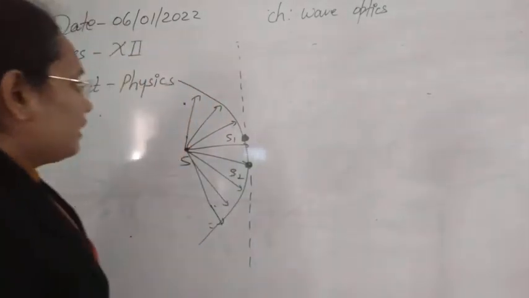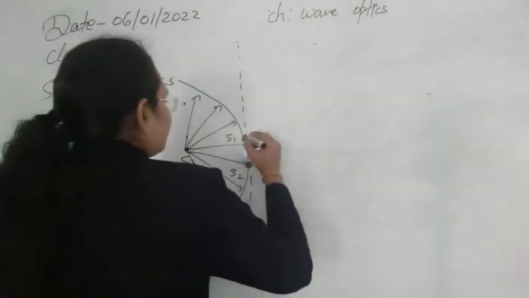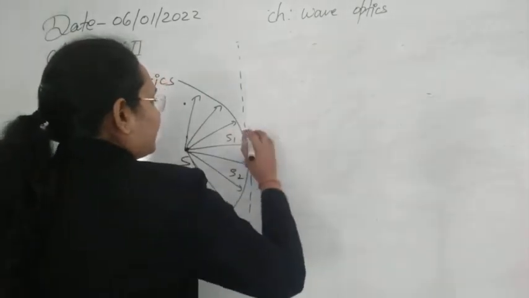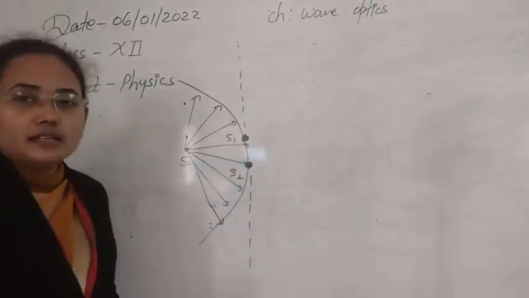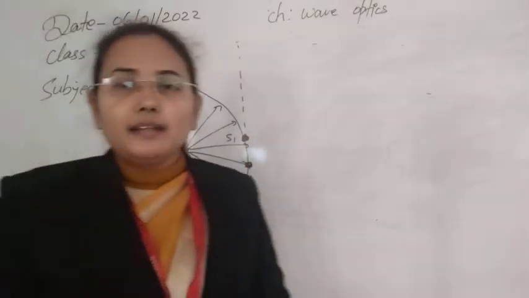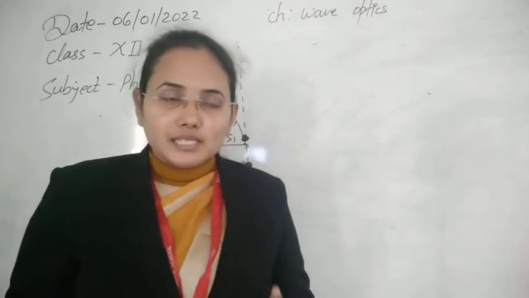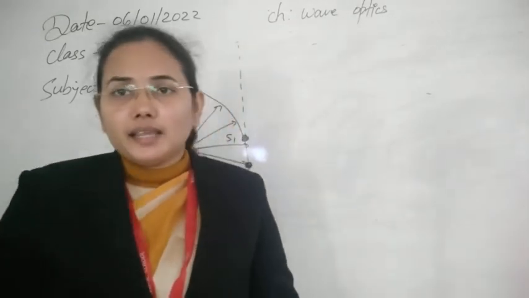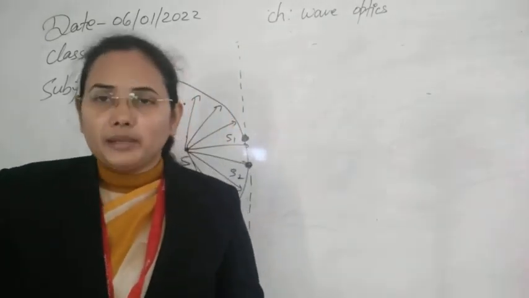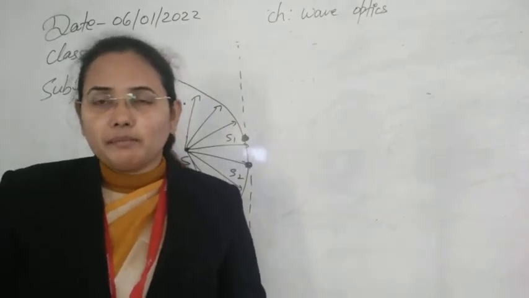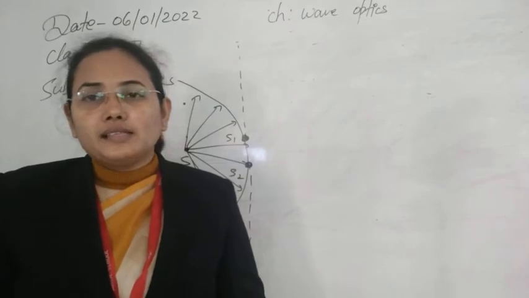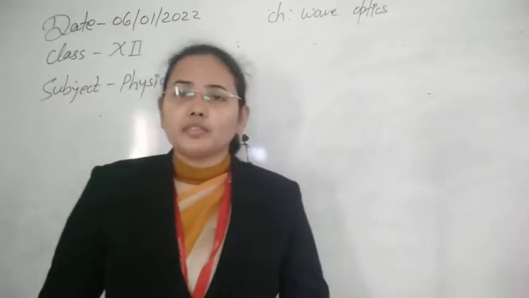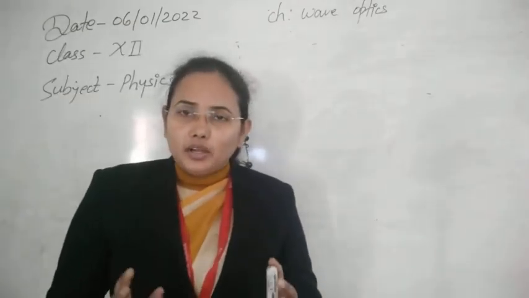So as it is sending the disturbances in the forward direction, obviously it will send the disturbance in wave form. And you know that according to the concept of Huygens, he took light as a mechanical wave, just like the sound wave, with longitudinal nature.